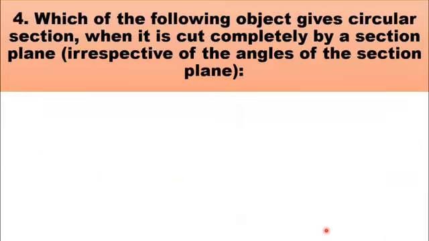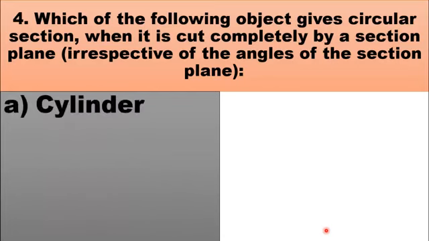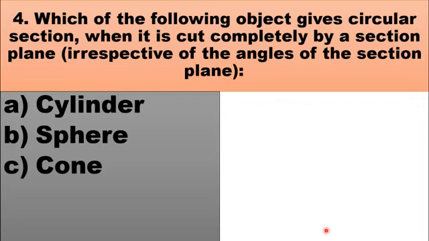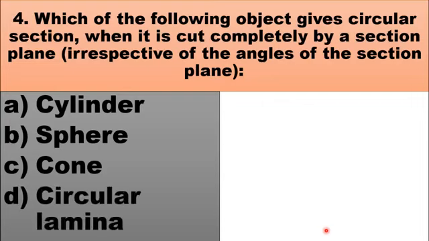MCQ number 4 is: which of the following objects gives a circular section when it is cut completely by a section plane irrespective of the angle of the section plane. The choices are A cylinder, B sphere, C cone, D circular lamina. When you cut a sphere completely by a section with any angle, it will just give a circular section. So the right choice for this question is B sphere.